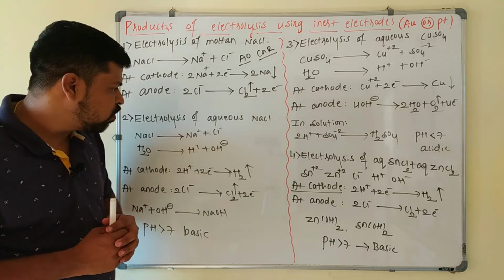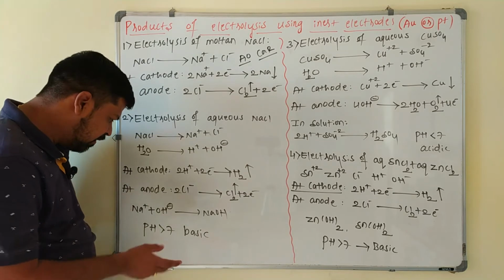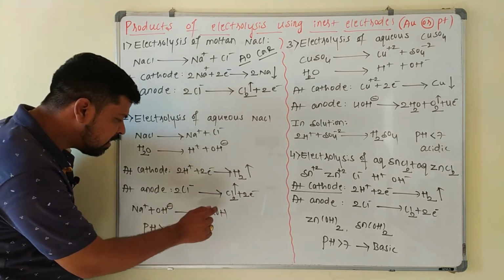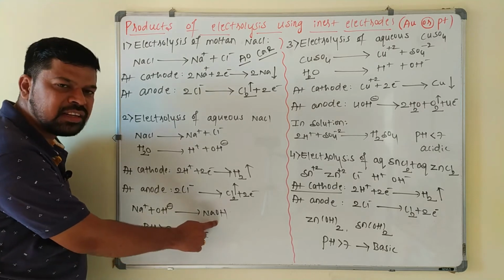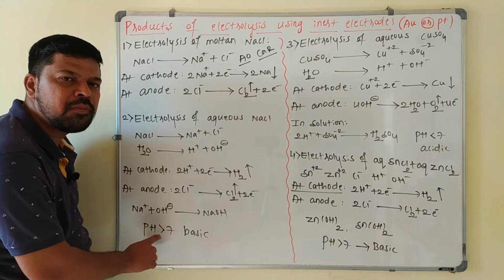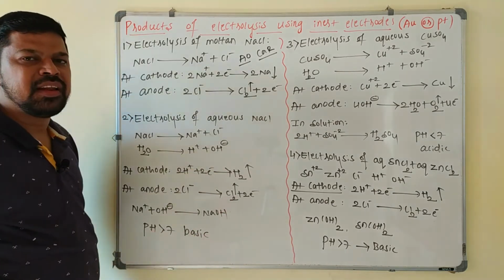What remains in the solution? Na+ ion and OH- ion, these two remain in the solution. So Na+ combines with OH- to form NaOH. Hence the resulting solution will be basic in nature, that is NaOH is present here. So the pH of the solution will be more than 7. So the resulting solution becomes basic in nature.